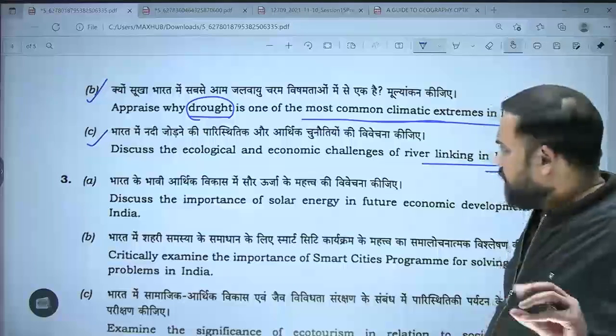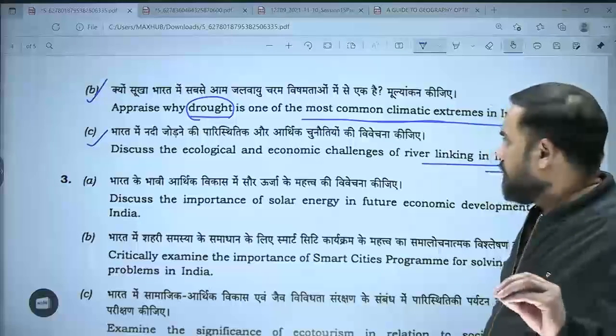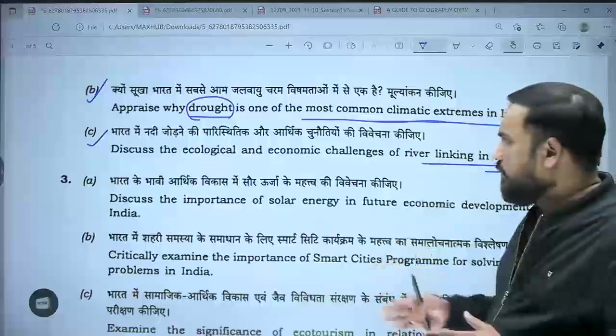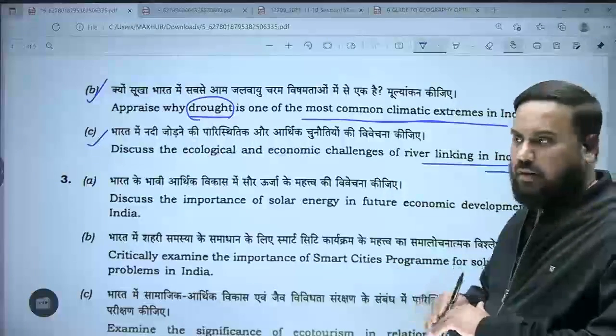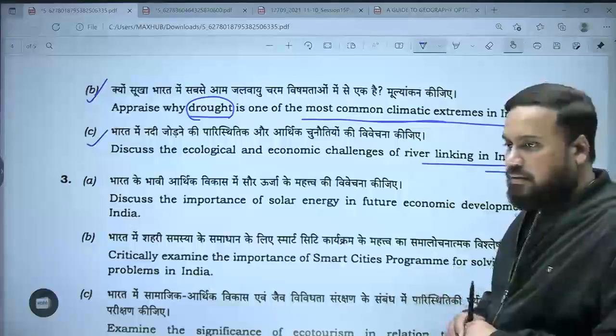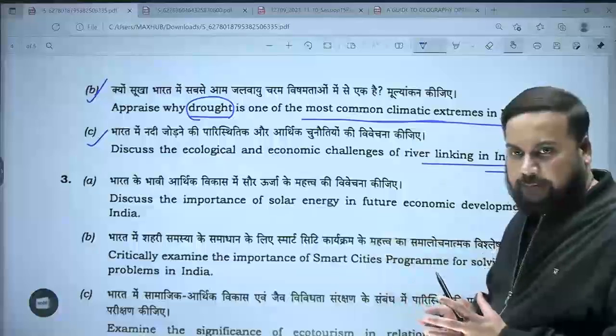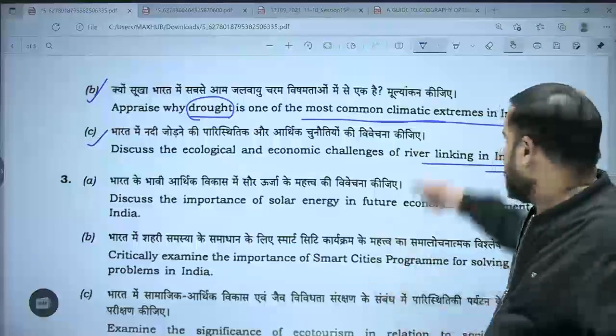Appraise why drought is one of the. Appraise का मतलब यहाँ पर ये है कि you have to find the cause in a way. That is basically here appraise.